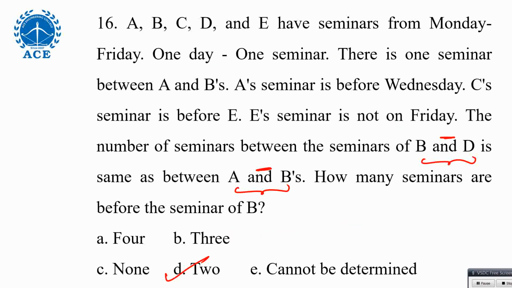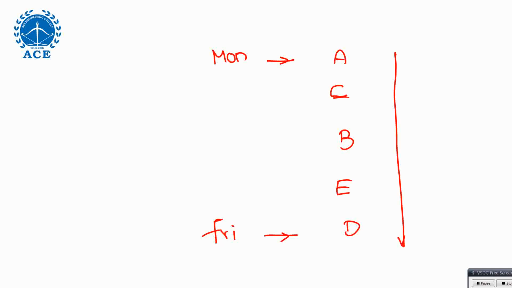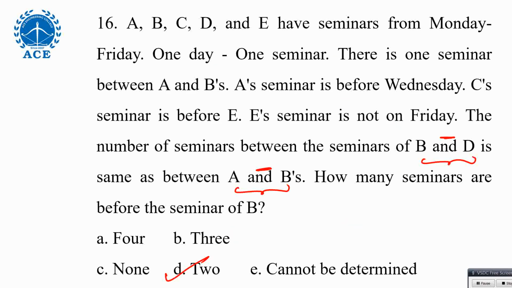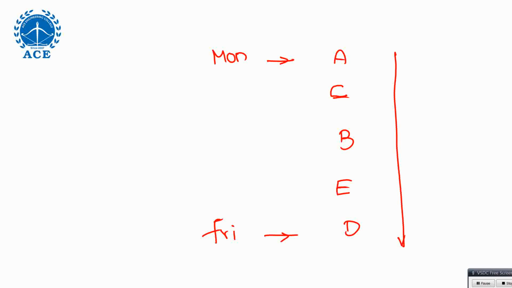How many seminars are before the seminar of B? It is nothing but 2, and these are the other things. Any condition failed? A seminar is before Wednesday, yes. One between A and B satisfied, C is before E, E is not on Friday, that is also satisfied. Everything satisfied. No problem. Okay. A lot of people still think that C is exactly before E. No, not immediately before. C is before E. There can be a gap also, no problem. C is on Tuesday, E is on Thursday, no issues.